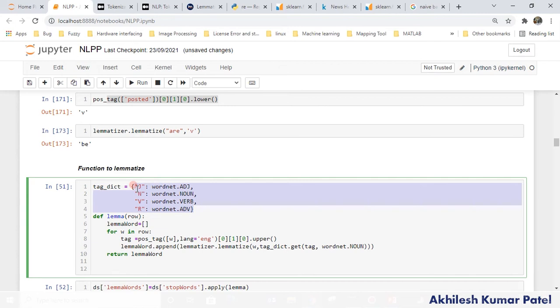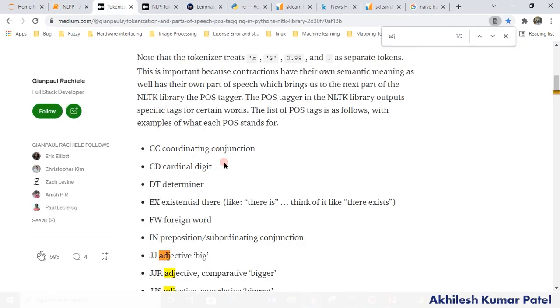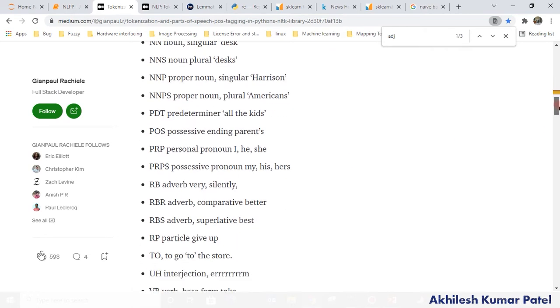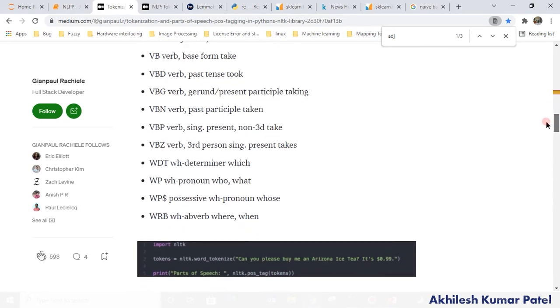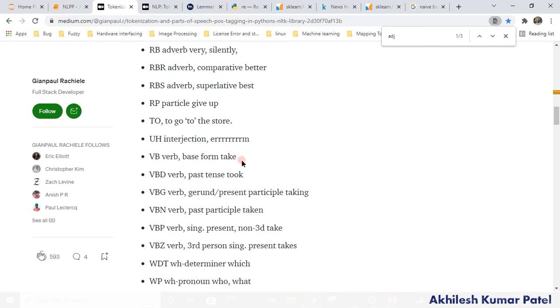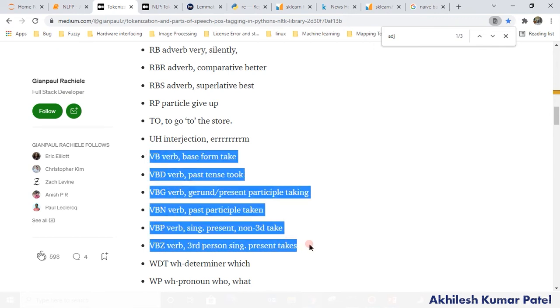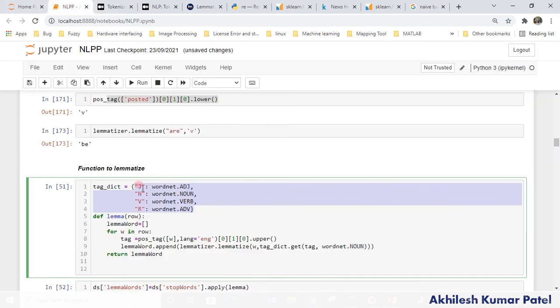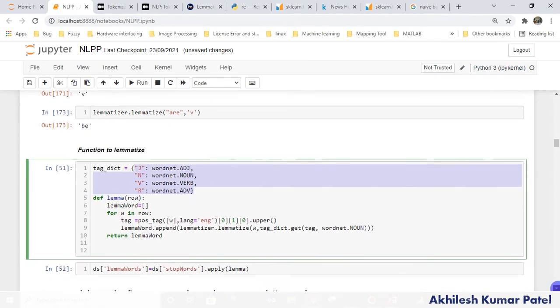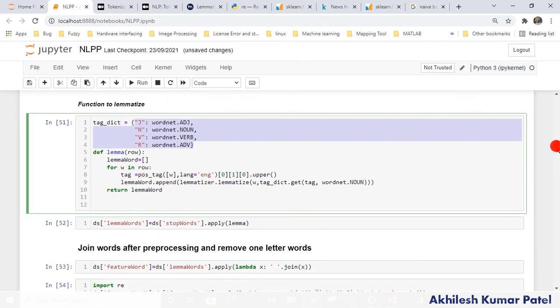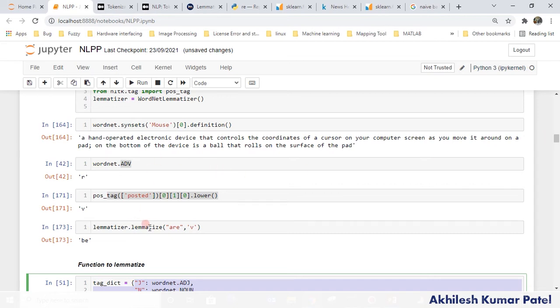We are extracting these here. So what kind of POS tags are available? This is a link here: CD is cardinal digit, DT is determiner. So different kinds of tags can be extracted using that pos_tag here, right? Like VB is the verb base form, VBD is the past tense form, right? Whichever start with capital V, those are all verbs, so we don't have issues. So simply we require a single V from here, right? Same for the noun also. So again, see how I am applying that function which we have, this lemmatize.